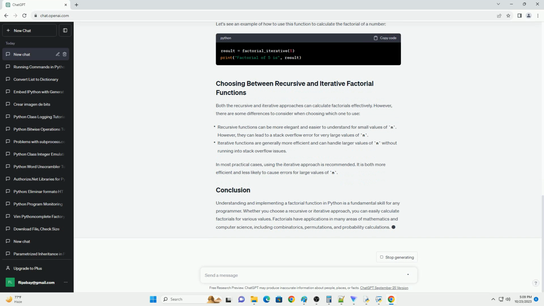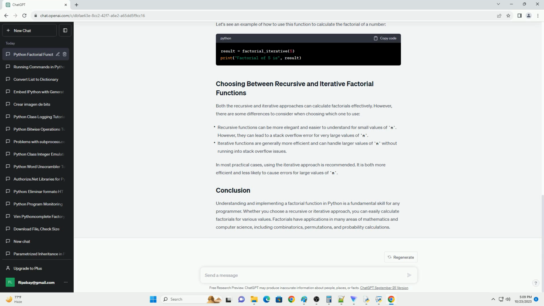Recursive functions are functions that call themselves to solve a smaller subproblem. For computing factorials, you can use a recursive approach. Here's how you can create a recursive factorial function in Python. In this function, let's see an example of how to use this function to calculate the factorial of a number.